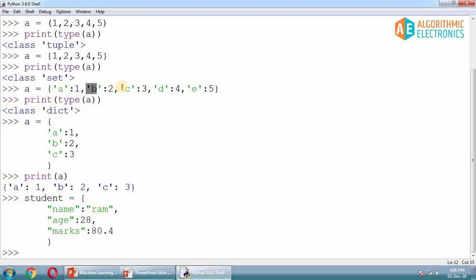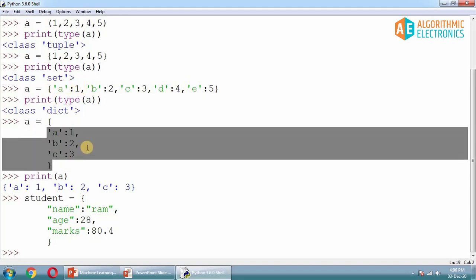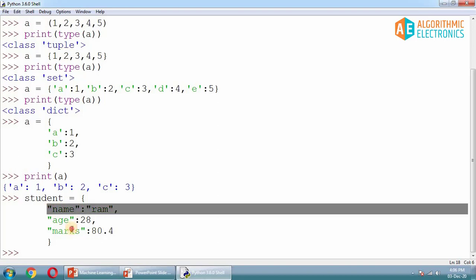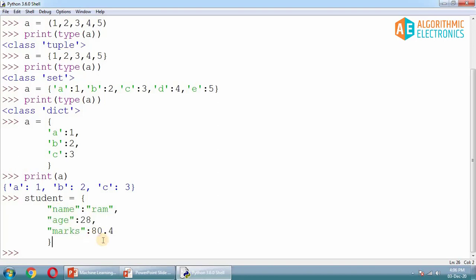Here also we have used the string data structure for assigning the key names. Here again we have used the string, and here again we have used the string. So is it always required to have a string for key names, or in order to assign some keys, do we need the string data structure? That's not true.